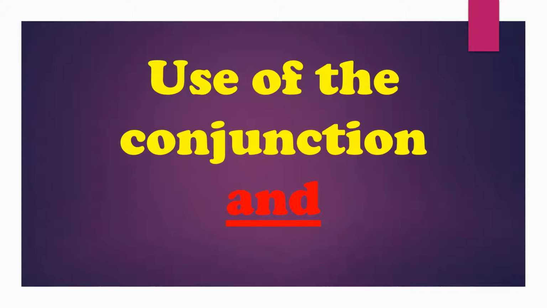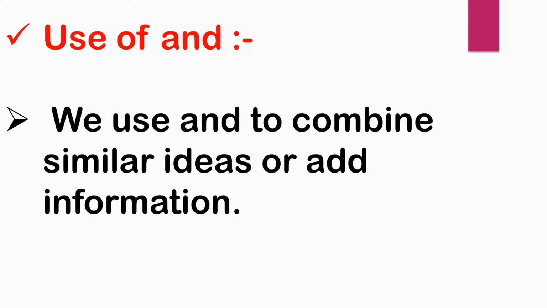Means children, when we have similar ideas and information, when we want to add something in the sentence, that time we will use the conjunction and.